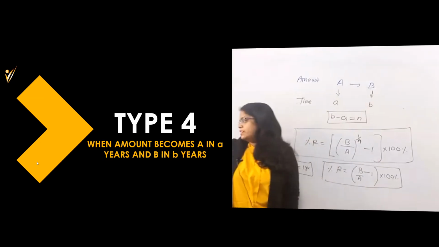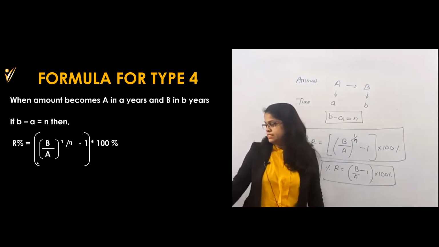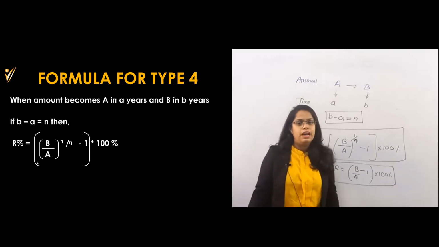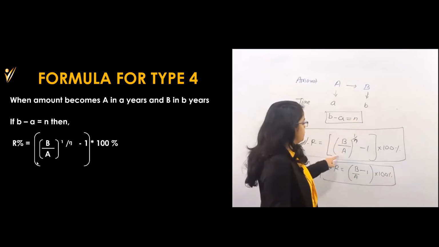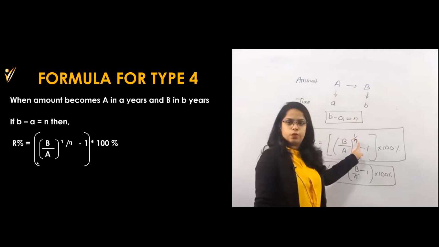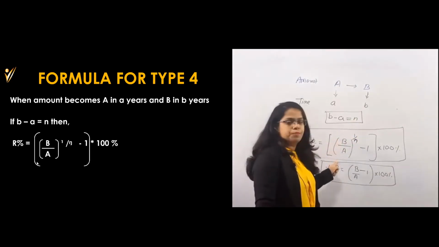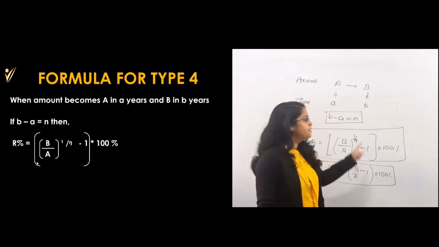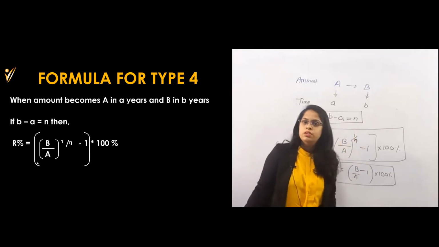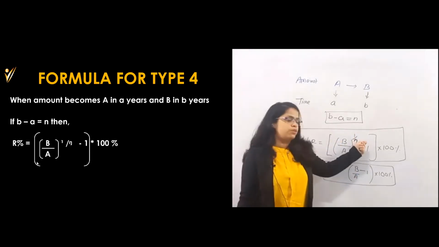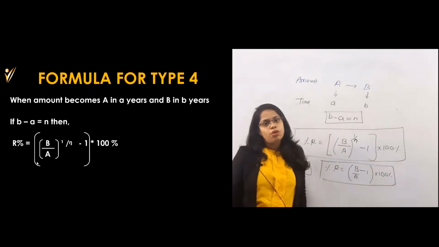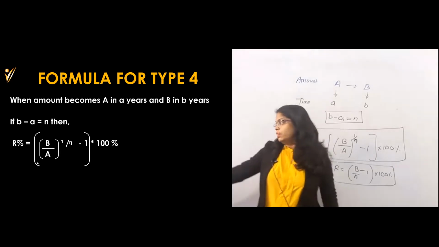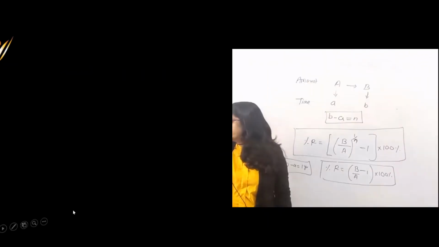So now let's see the question so that you will understand it. This was your formula. We have seen already, if B minus A is 2 years, you will take (B by A) raised to 1 by 2, which is the square root. So you will take the square root of this value. If it is 3 years, you will take the cube root. Whatever the ratio, that minus 1 into 100 is the R percentage always. So now let's go for the questions.